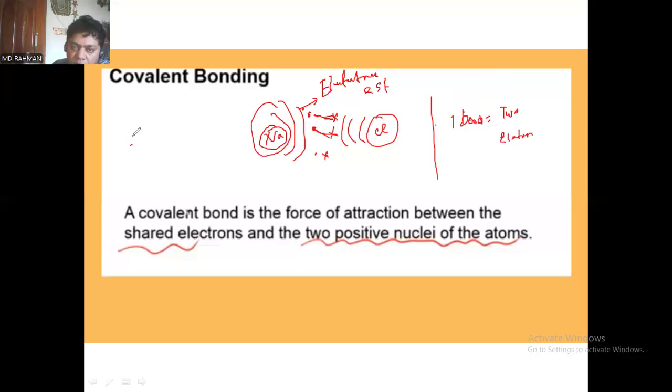And now if we consider hydrogen and hydrogen, then you can see here one electron is coming from this hydrogen and one electron is coming from this hydrogen, and the bond is forming as a result of the attraction of the shared electrons. Now we can match this definition with this one, as both of the elements are non-metal and the electron is shared in the middle of the two atoms.